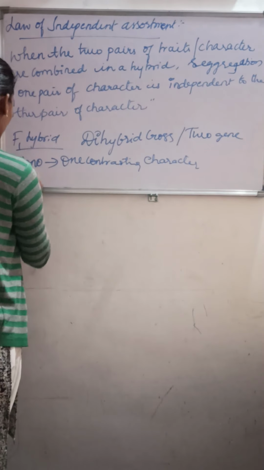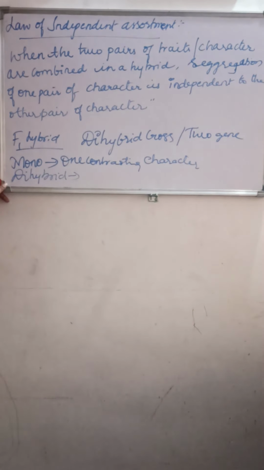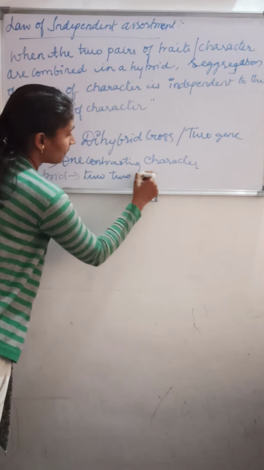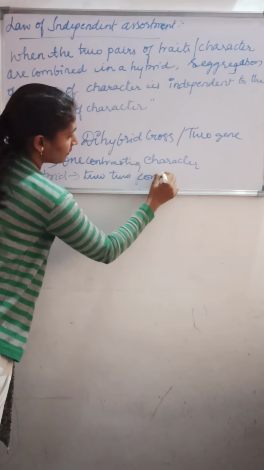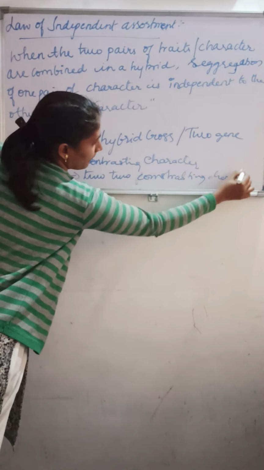Whereas in dihybrid, what do you mean by a dihybrid cross? What is the explanation of a dihybrid cross? It is a cross between two parents differing in two contrasting characters, and hence the name dihybrid.